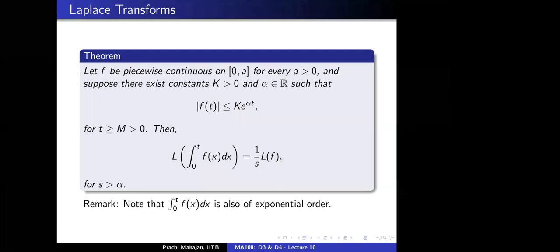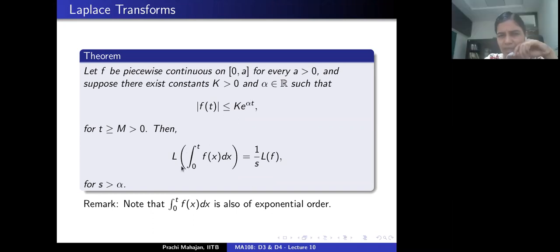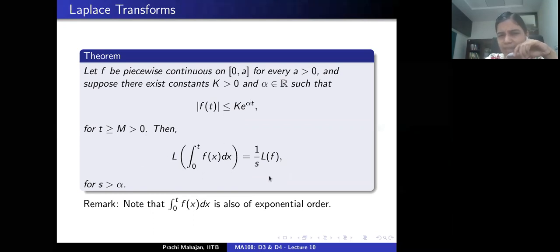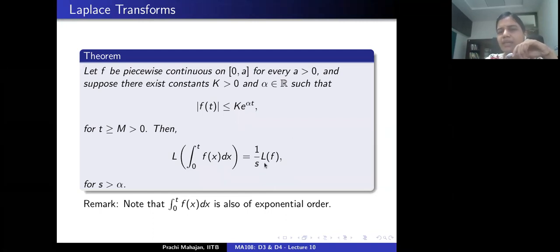Even if f of t is not of exponential order, as long as g of t is of exponential order, the left hand side is well defined. But in order to write down the Laplace transform of f, this quantity needs to be well defined. These conditions make sure that both these sides are well defined. That's all.